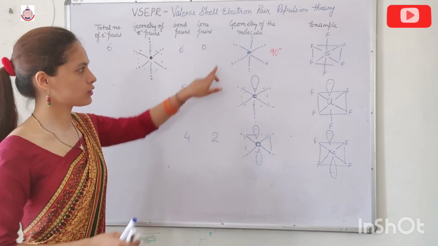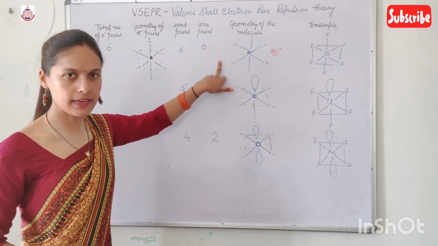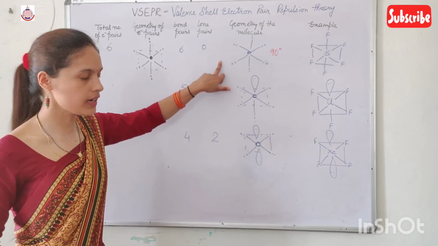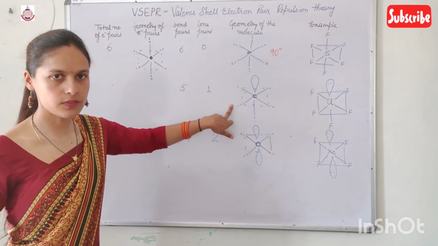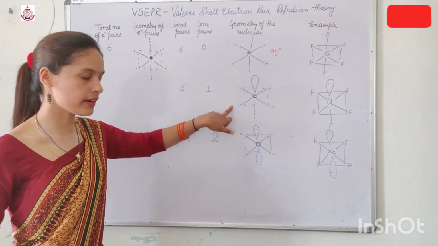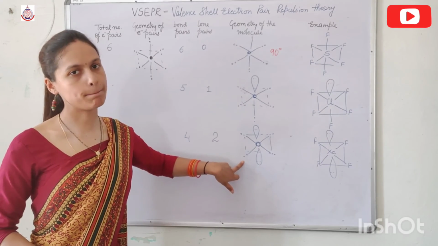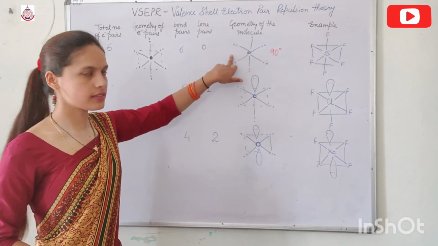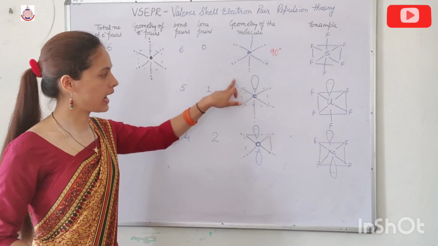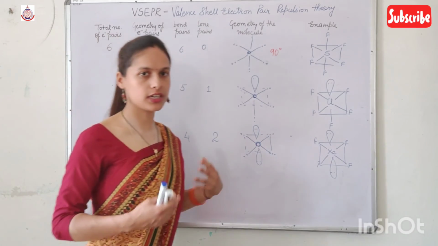So this is square bipyramidal, which is also known as octahedral. This is square pyramidal, which is known as distorted octahedral, and this one is square planar. So this is the definite geometry and these two are the distorted geometries.